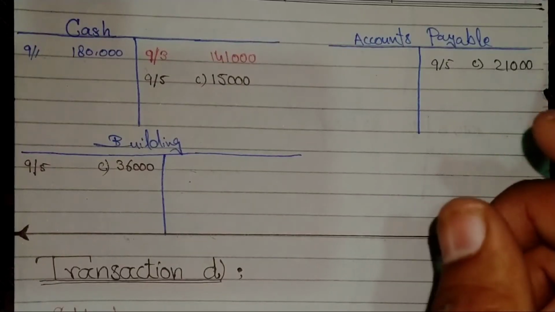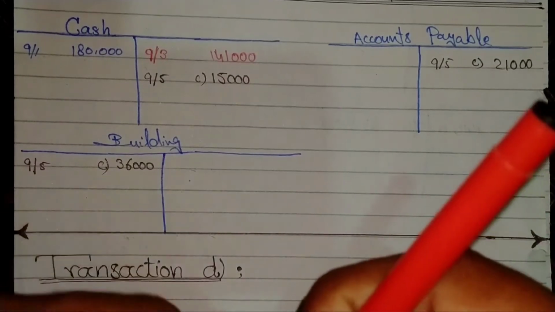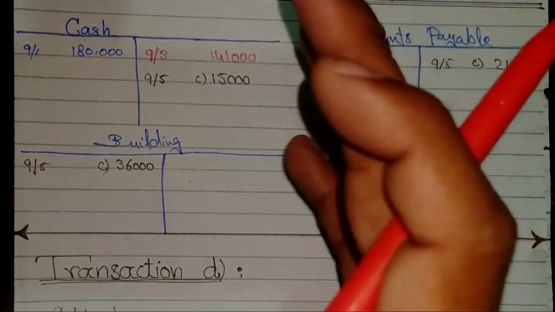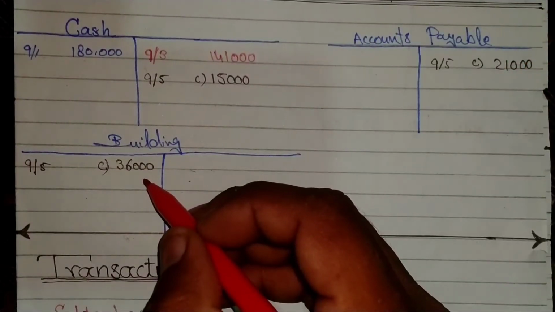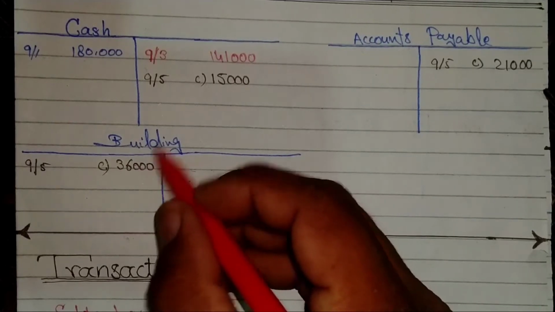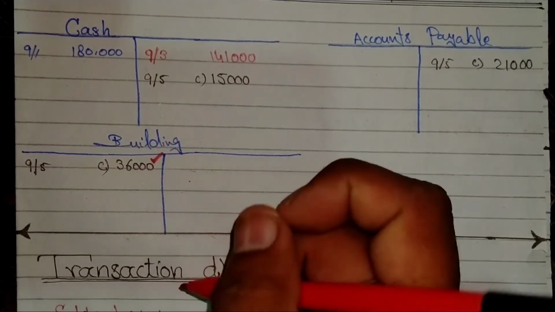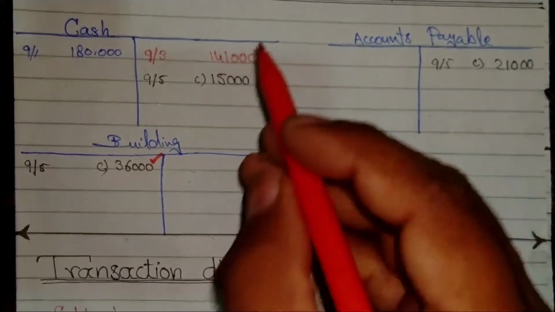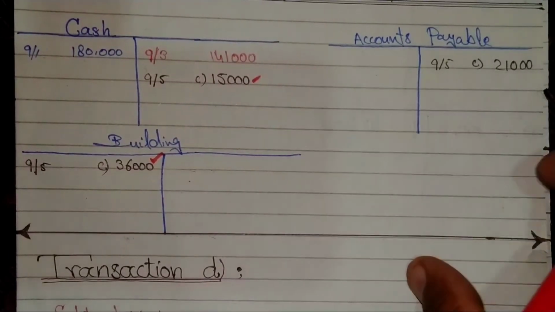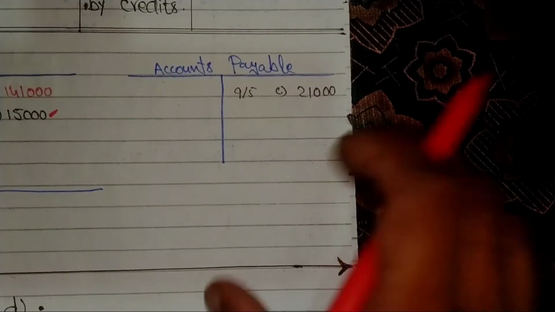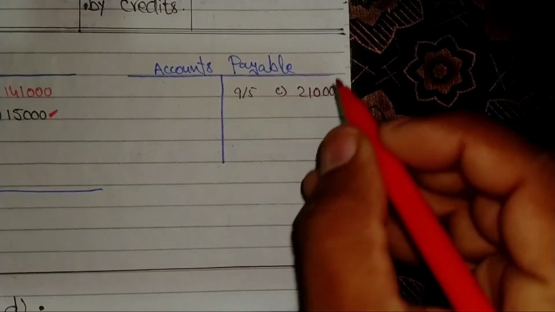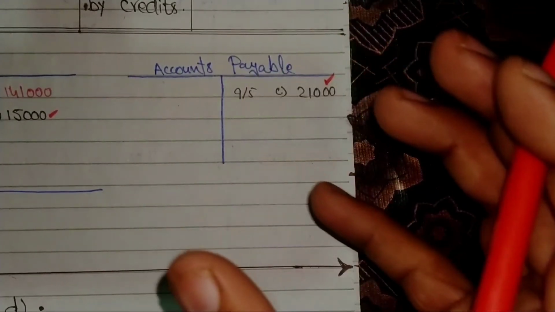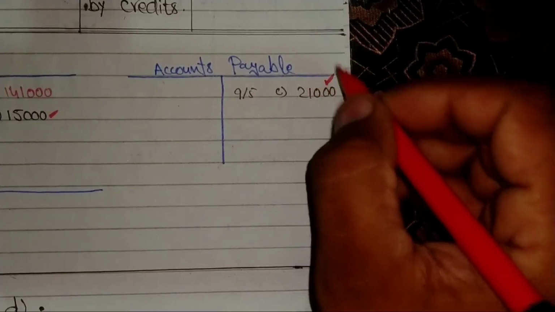After entering this entry in the journal, the next thing is how we see this transaction in the ledger account. The asset building will be debited $36,000. Cash, another account, will be credited $15,000. The third account of this entry in the ledger is accounts payable, $21,000, the remaining payable amount. We also credit it in the ledger or T account.